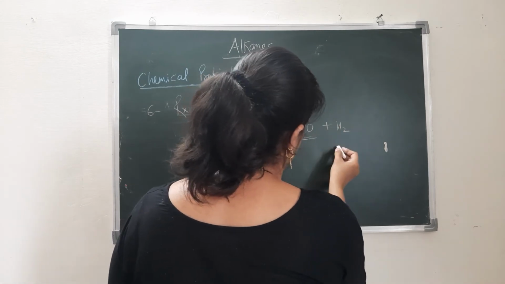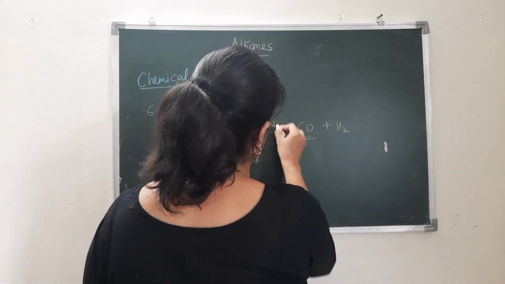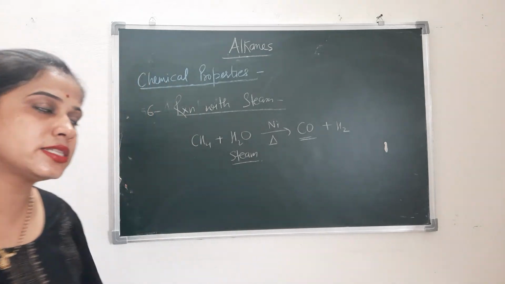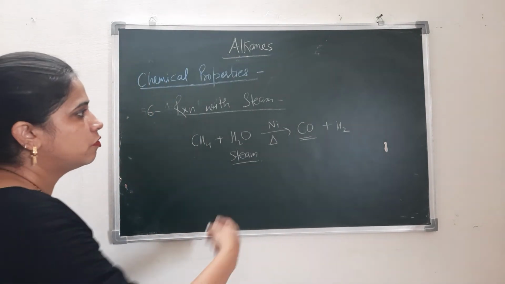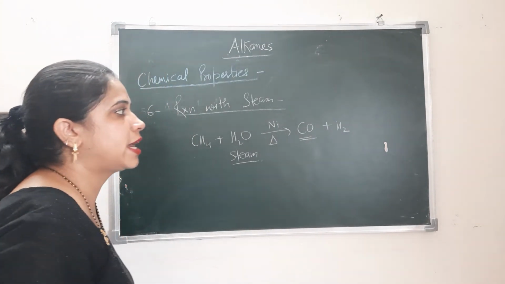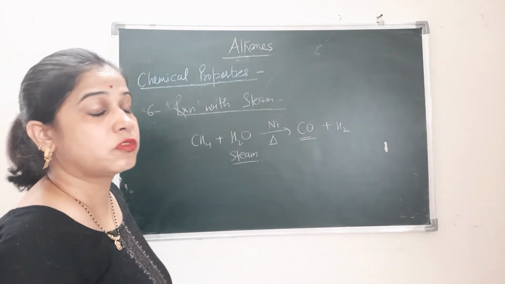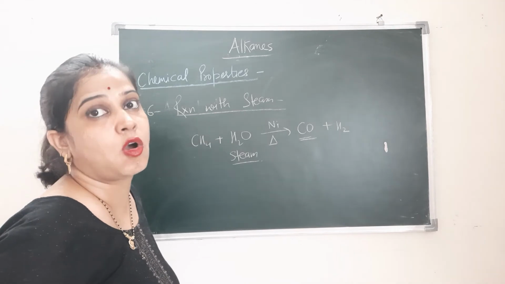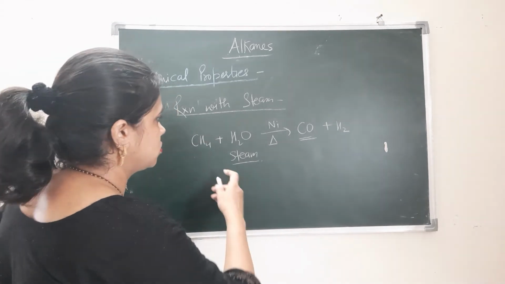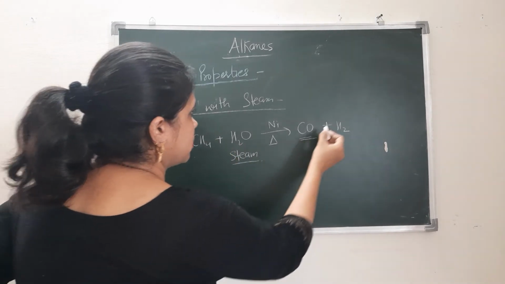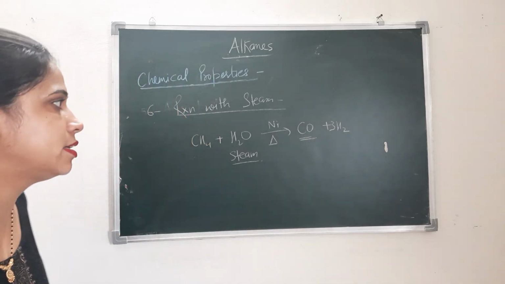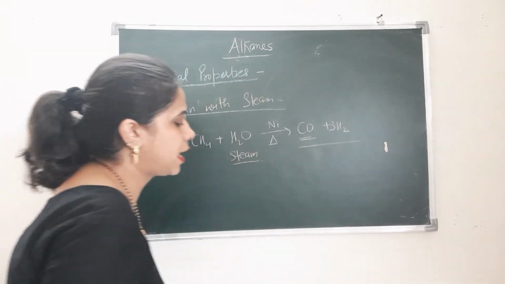This reaction occurs in the presence of nickel as a catalyst and by heating. So we will get a mixture of carbon monoxide and hydrogen, and this reaction is very important for the preparation of hydrogen gas. We can balance it, so we will get this mixture CO plus H2.